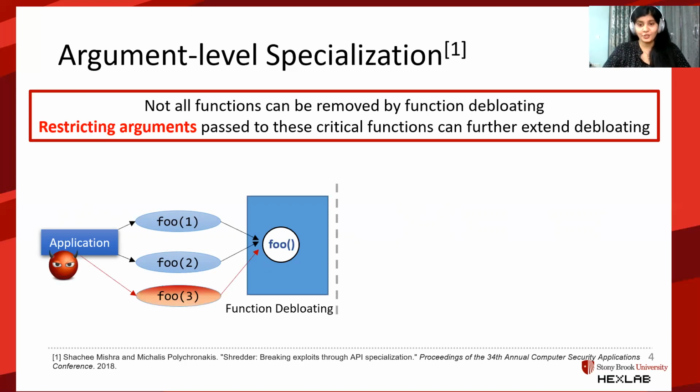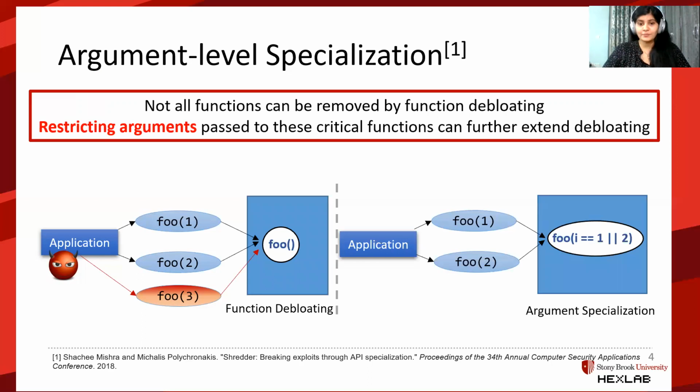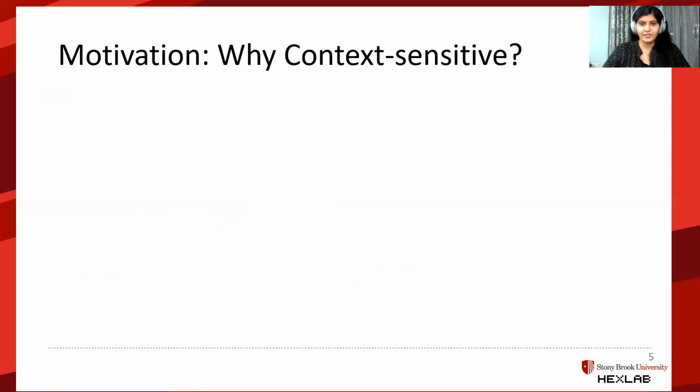With argument specialization, though, function foo is specialized. It's specialized to only accept arguments from the original code base, in this case, the integers 1 and 2. When an attacker calls foo with some other argument, it fails. Now the question arises, is the problem solved now? Do we need further work?